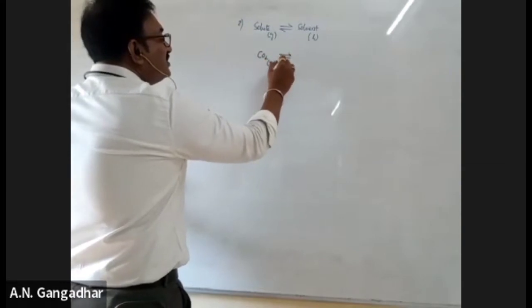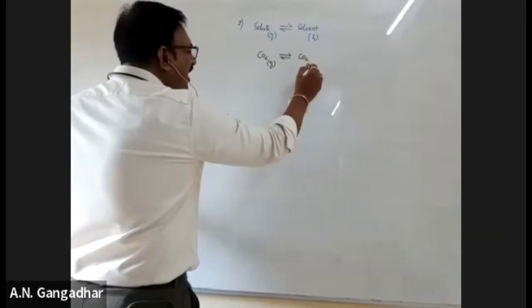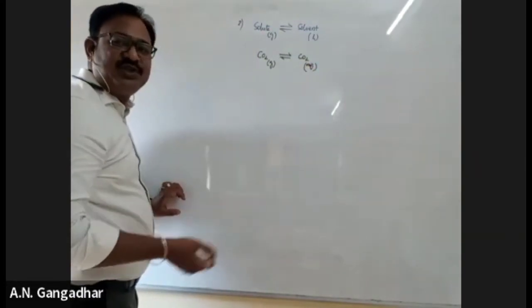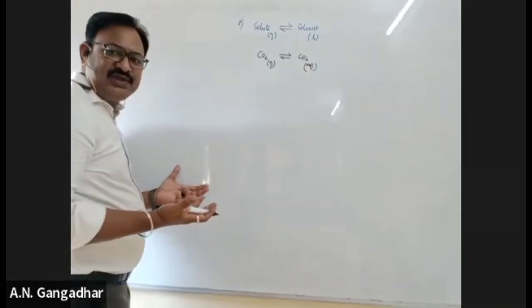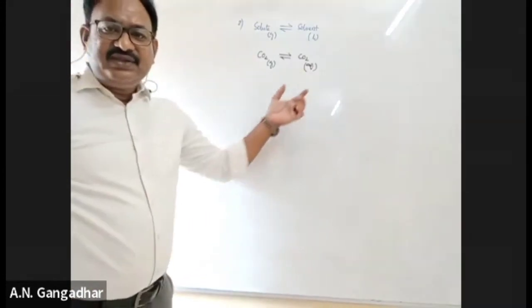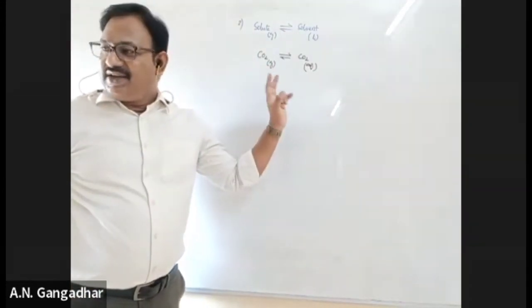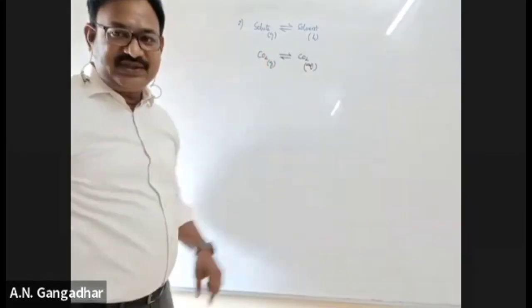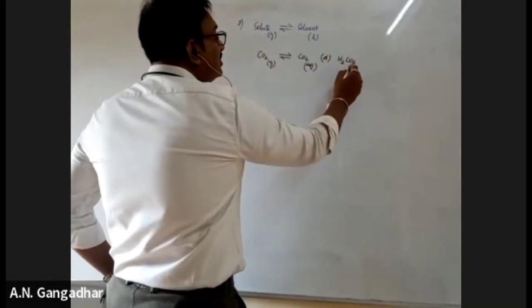CO2 gas gives rise to CO2 aqueous. Of course, CO2 aqueous means carbonic acid, H2CO3, but you can write like this also. That's not a problem at all. So carbon dioxide gas and CO2 aqueous, H2CO3 aqueous.